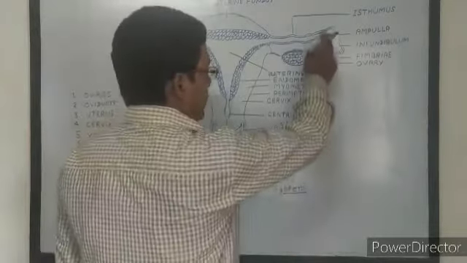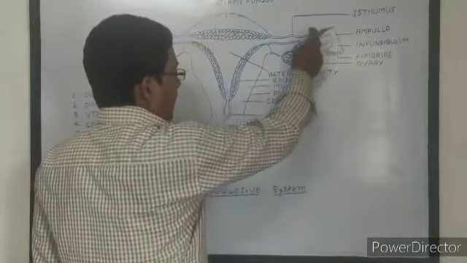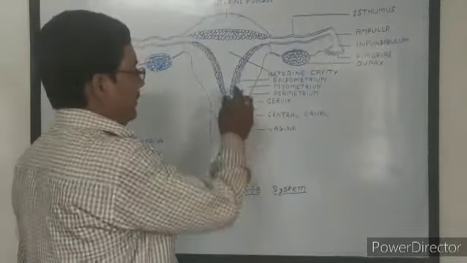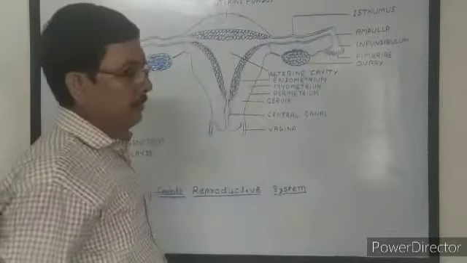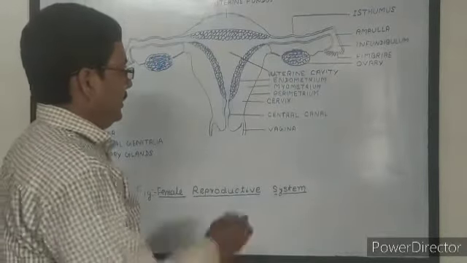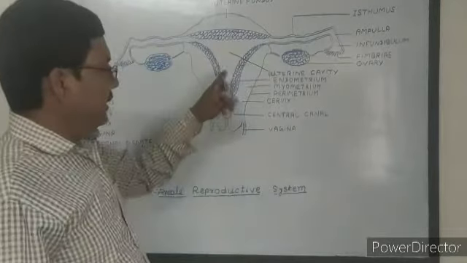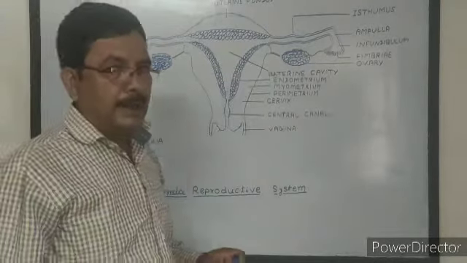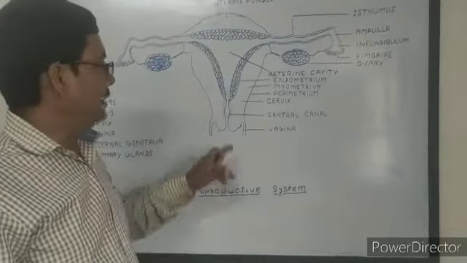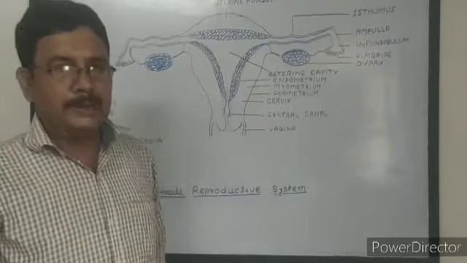At any stage of development, the embryo reaches the uterus and is ultimately embedded in the endometrial wall of the uterus. In this process, a connection develops between the wall of the uterus and the embryo. This process is called implantation.